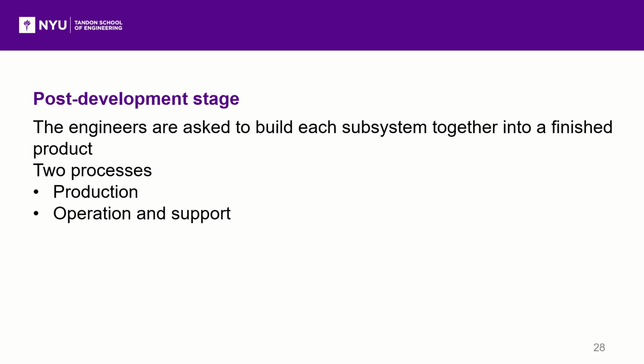During this process, the engineers need to learn from the evaluation stage and ensure that each component works perfectly in the large system. When the installation and assembly work is finished, engineers also need to supply device support service. The two processes that I talked about are so-called production, operation, and support.